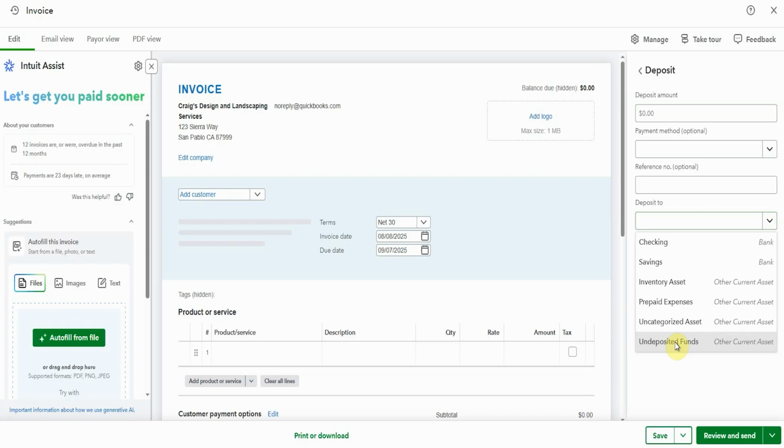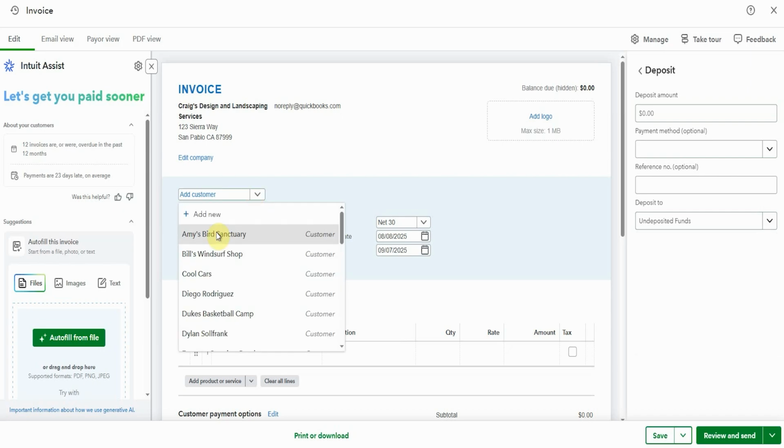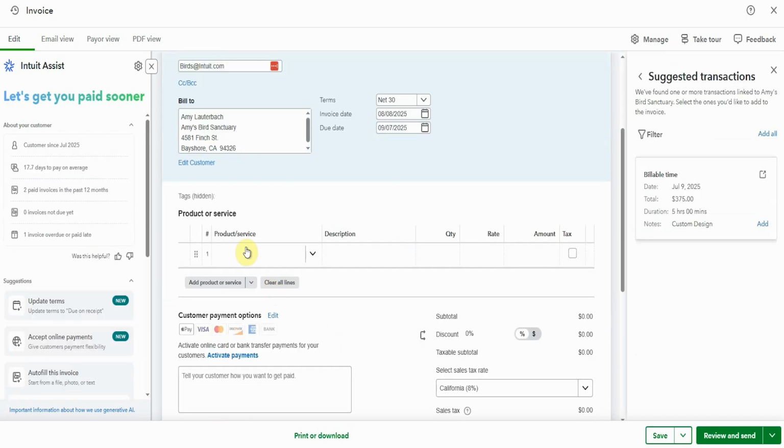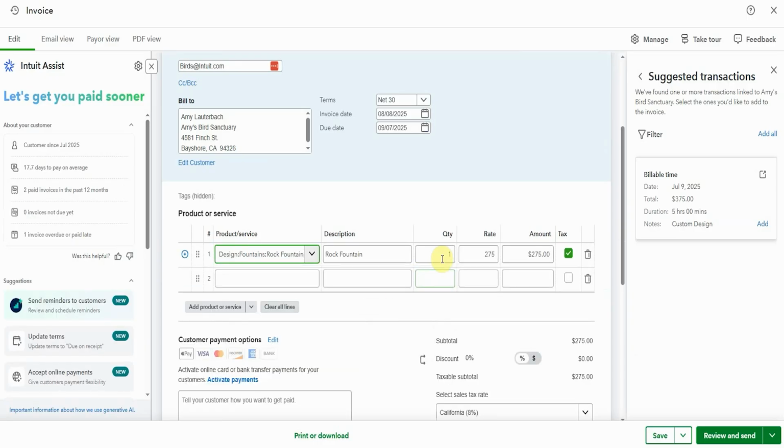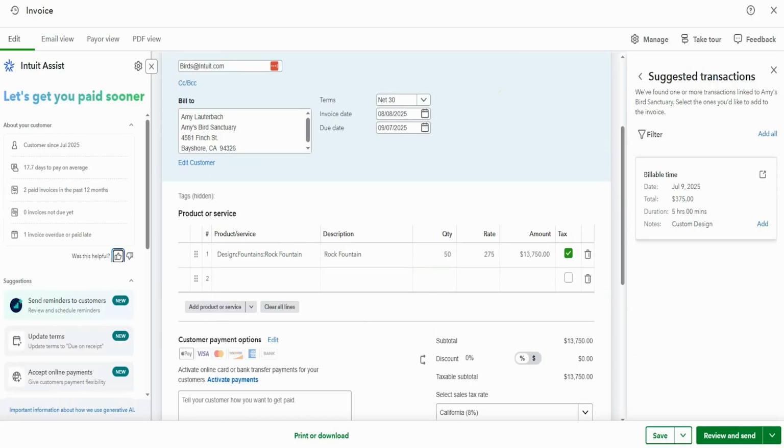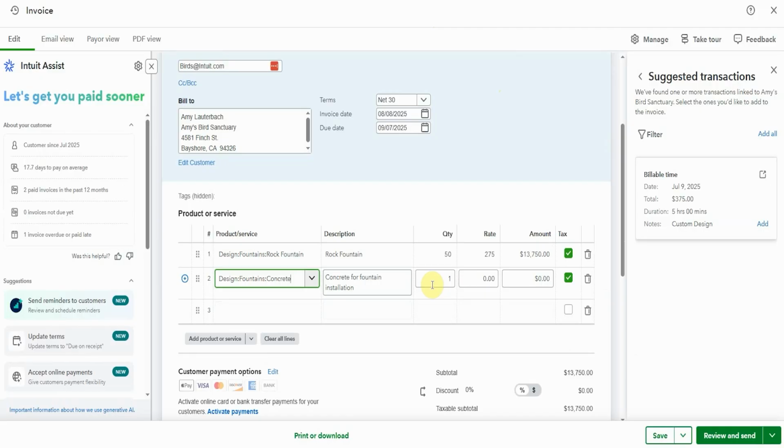So now we'll pop across here to the invoice, and let's go with Amy's Bird Sanctuary today. I really do like these rock fountains. I'm going to get some rock fountains, and to make it worthwhile getting a deposit, we'll sell 50 of them. That's quite a lot. And then we'll add in some concrete too. Let's say we've got $1,500 worth of concrete. I'm going to take the tax off because I don't like overcomplicating these things.